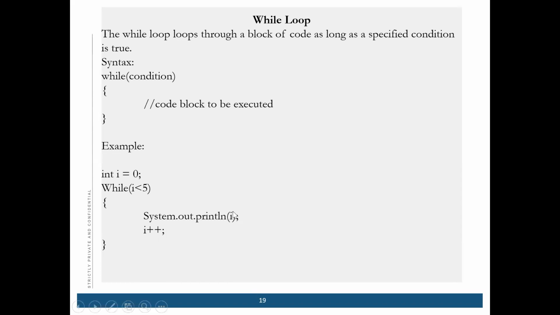First it will print the i value, because i is 0, so this condition is true. So it will print 0. Now it is incremented by 1, so the i value is 1. Is i less than 5? Yes, so it will print 1. Then 2, then 3, and then 4. After 4, it increments and becomes 5. 5 less than 5 is false. The condition will not be satisfied, so it will be terminated and come out of that loop.